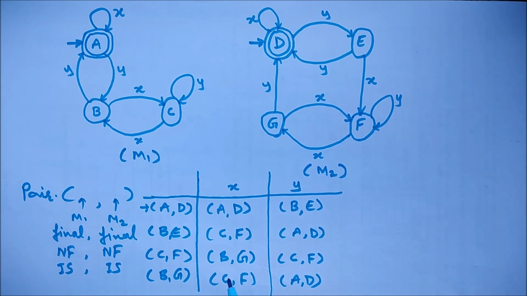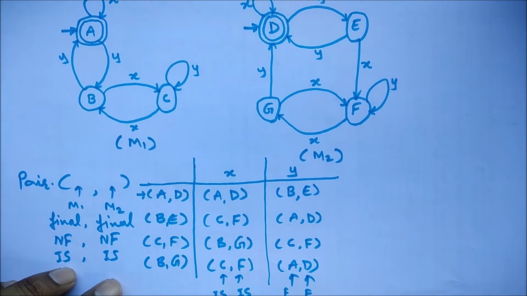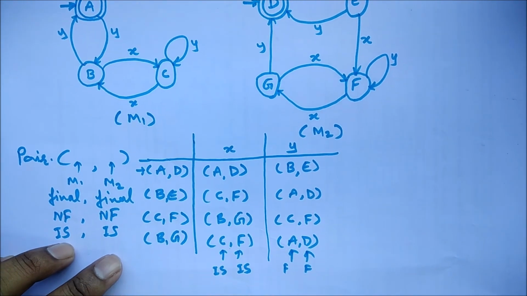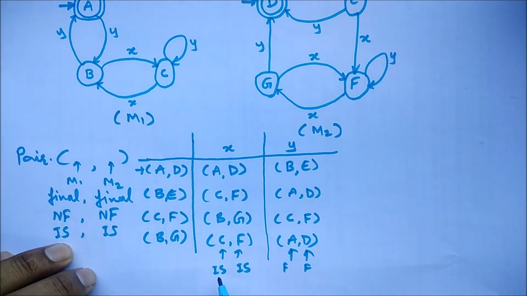If you see all the pairs, either they are both intermediate states or both final states. For AD, A is a final state and D is also a final state.